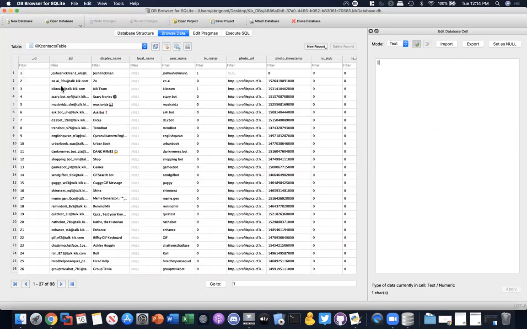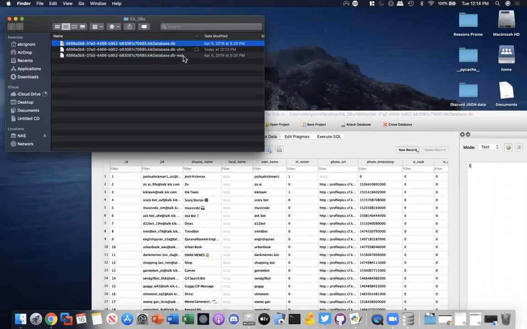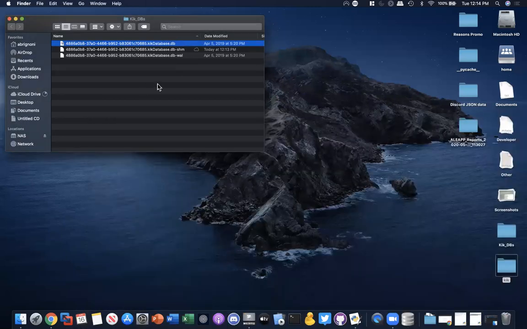So there's the data. I identified the fields that I want. All right, so we're good on that. Notice the following. If you can see here, you notice that we got your DB and your WAL files and everything. The moment I close, I'm done with it. Look what happens. You saw that? The WAL file disappeared, right?